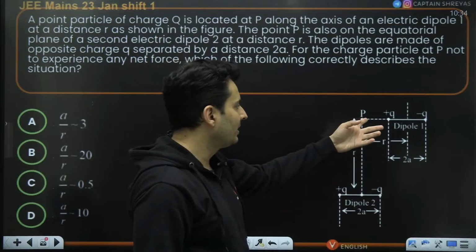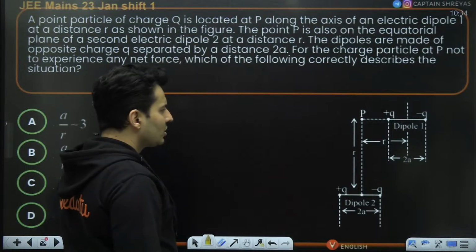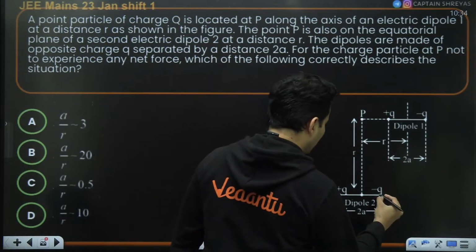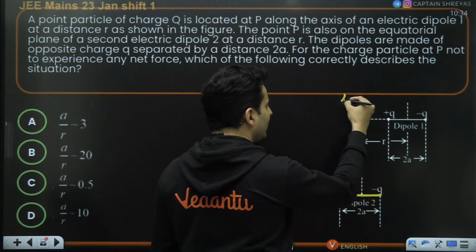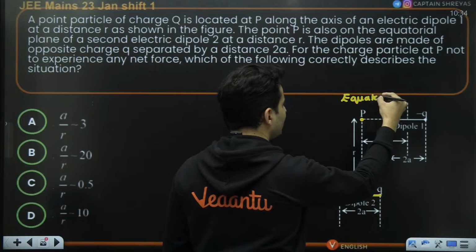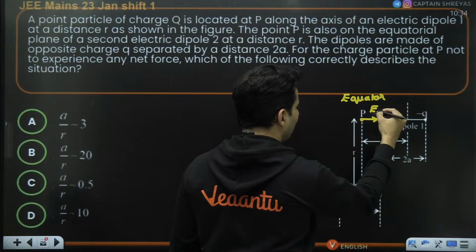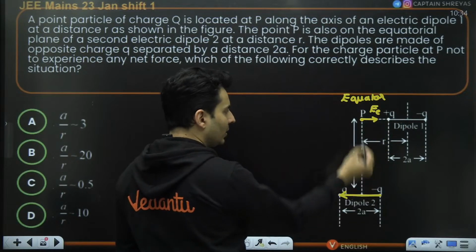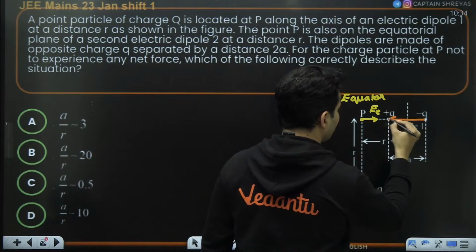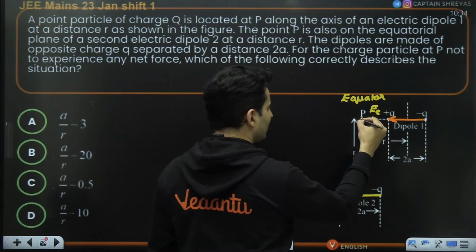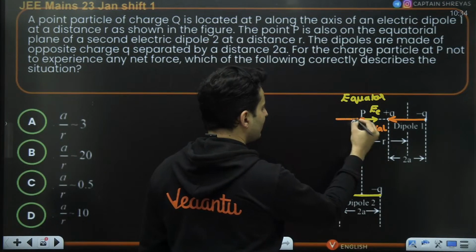So there are two dipoles given, and at this particular point, you want no net force. That means the field should be zero. For this particular dipole, this particular point is the equator, and the electric field due to that dipole at the equatorial region will be like this. For this other dipole, the dipole is placed like this. You are on the axis, so this particular point will be the axial point, and the field will obviously be directed this way.